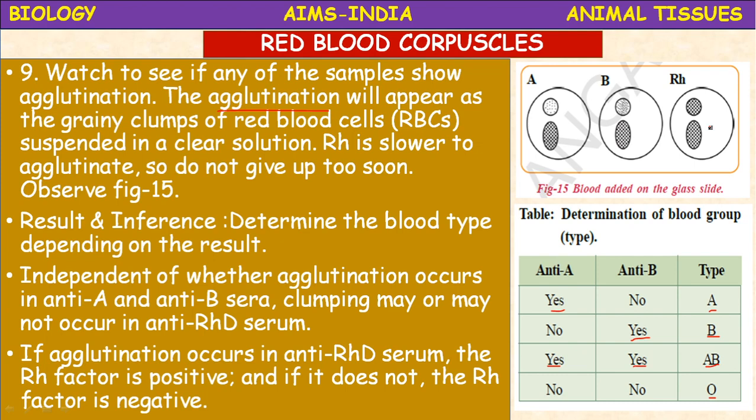Normally they do not carry an antibody to this factor in their plasma. However, if RH positive blood is transfused into an RH negative person, then antibodies will be formed, and these are capable of destroying RH positive red cells. So under certain circumstances, this is a potential hazard for babies. It is called erythroblastosis fetalis. That's why you need to know whether the blood group is positive or negative.